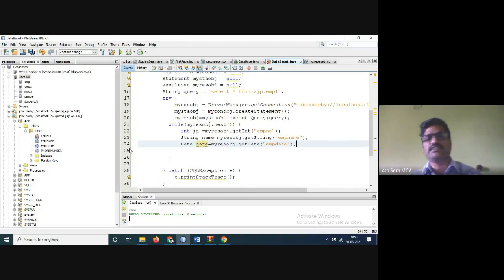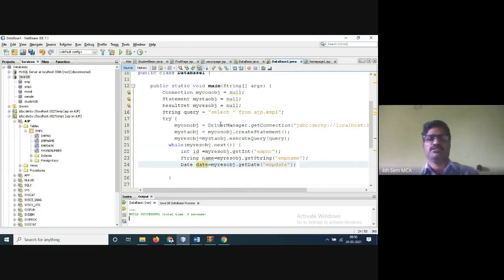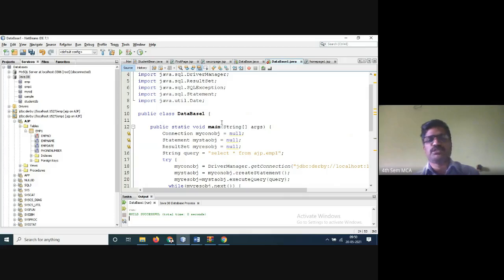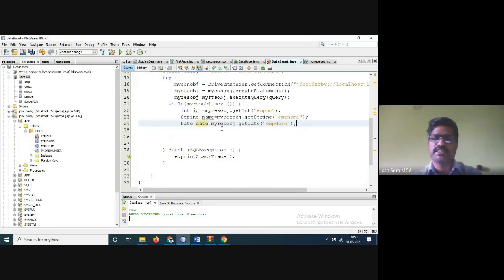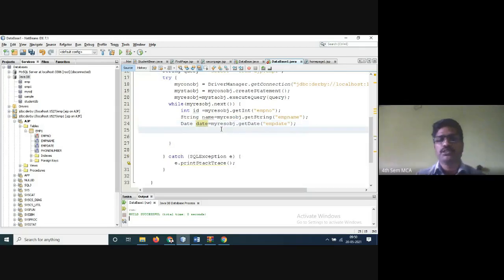Any software is required. Even if you forgot, in an examination you have to write it. But in laboratory programs, no problem. Even if you forgot one or two packages, it will show the errors, and you have to download the package. That's it. So String for emp name. Next one is the phone number. Phone number we have given as integer, so go for the integer phone number.